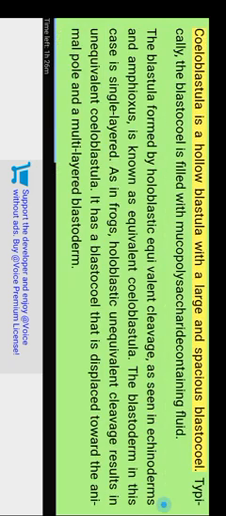Different types of blastula. The blastula of various groups of animals differs in form and structure depending upon a variety of factors, such as the amount and distribution of yolk. The following blastula categories have been identified in various animal groups. Coeloblastula is a hollow blastula with a large and spacious blastocoel. Typically, the blastocoel is filled with mucopolysaccharide-containing fluid. The blastula formed by holoblastic equivalent cleavage, as seen in echinoderms and amphioxus, is known as equivalent coeloblastula. The blastoderm in this case is single-layered. As in frogs, holoblastic unequal cleavage results in unequal coeloblastula. It has a blastocoel that is displaced toward the animal pole in a multi-layered blastoderm.